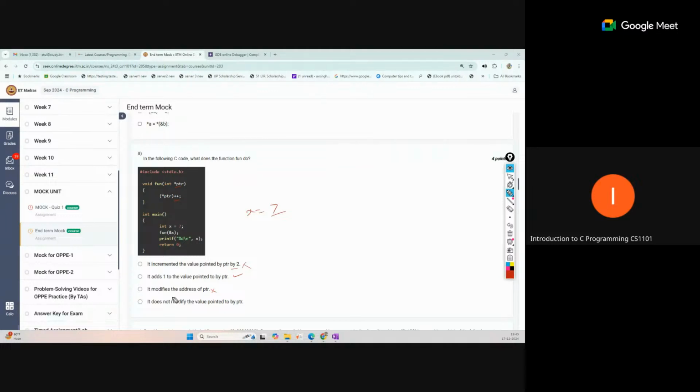It does not modify the value pointed to by ptr, no, it is updating the value. So only option 2 is correct for this.